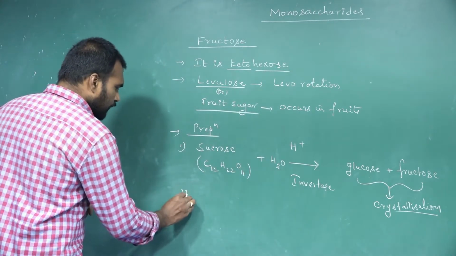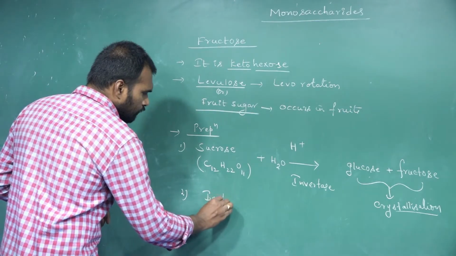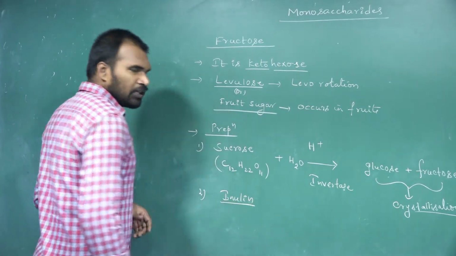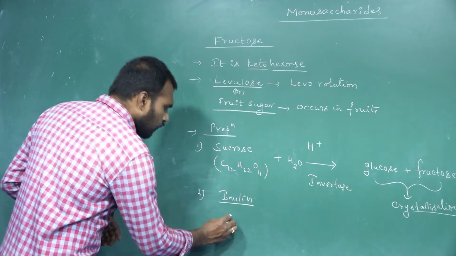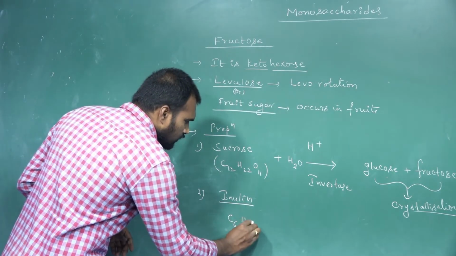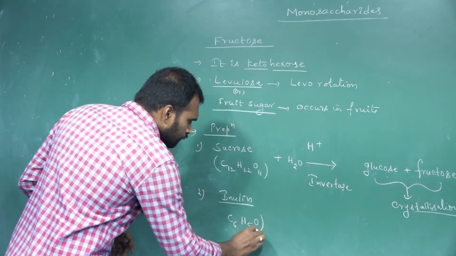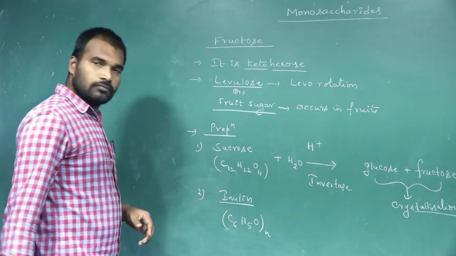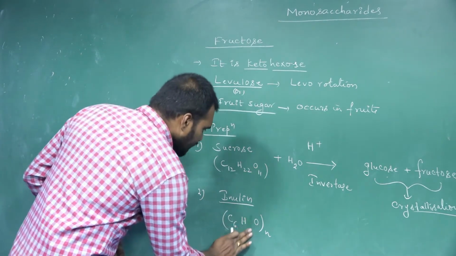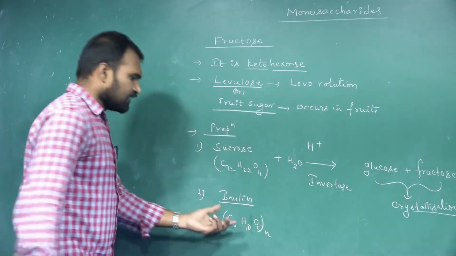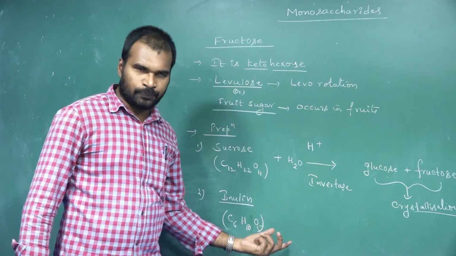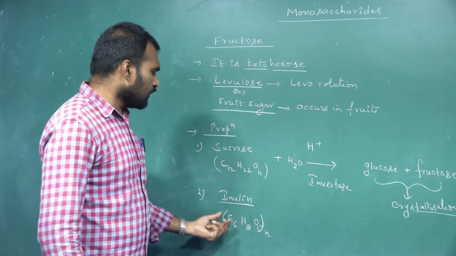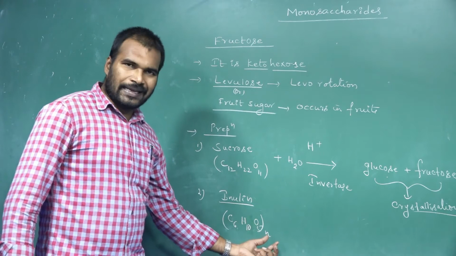The next method of preparation is from inulin. Inulin is a polysaccharide. Its general formula is C6H10O5, taken n times. n times it is repeated, which is why we represent the general formula as (C6H10O5)n.